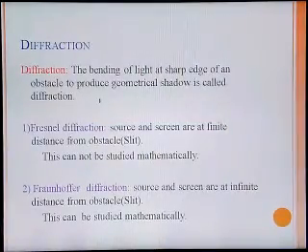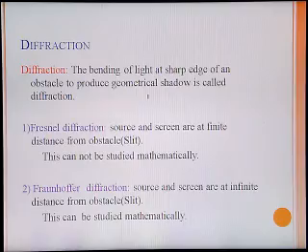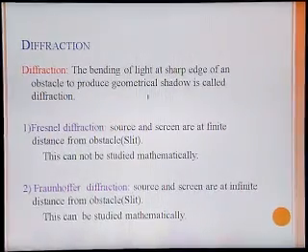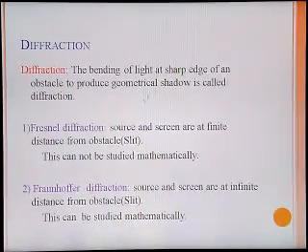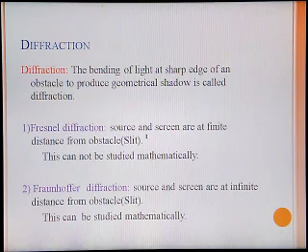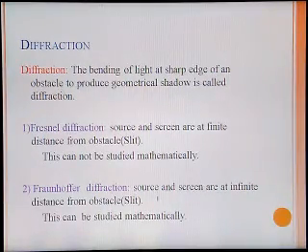We are going to discuss diffraction. The bending of light at the sharp edge of an obstacle to produce geometrical shadow is called diffraction. Diffraction is of two types. First, Fresnel diffraction, where the source and screen are at finite distance from the obstacle or a slit. This cannot be studied mathematically. Second, Fraunhofer diffraction, where the source and screen are at infinite distance from the obstacle or a slit. This can be studied mathematically.